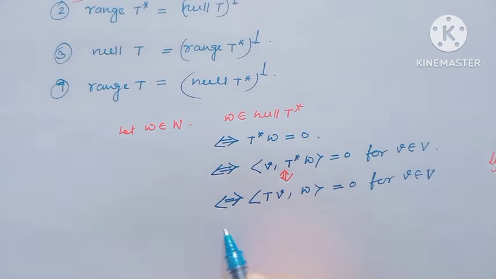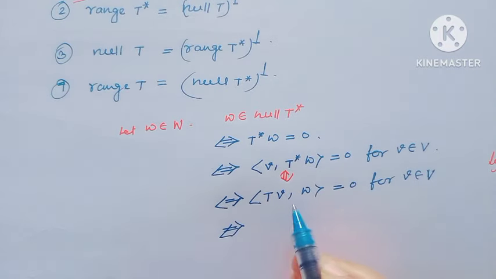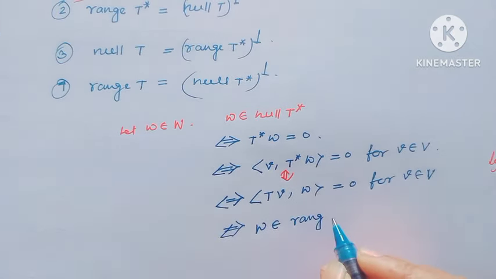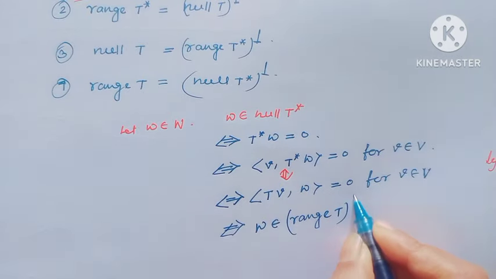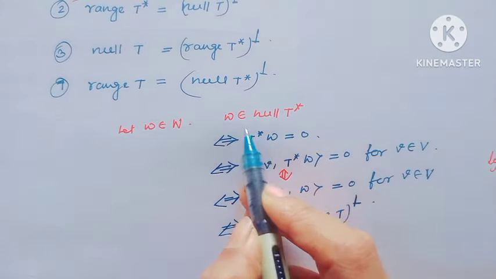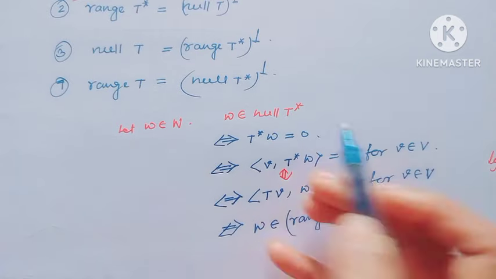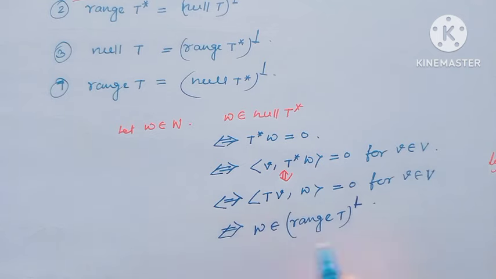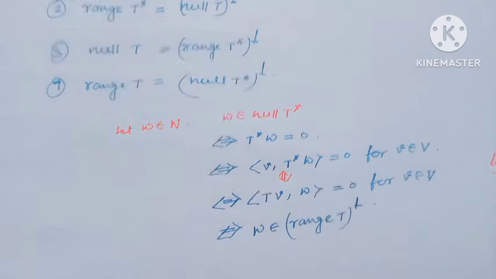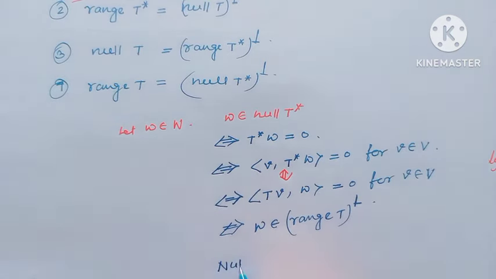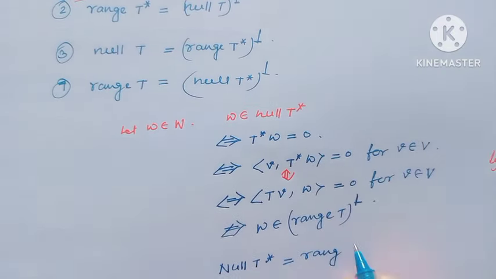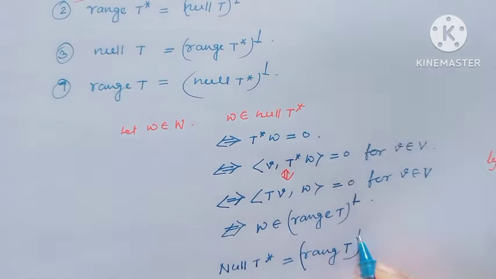So the inner product of Tv with w equals 0 implies w belongs to the orthogonal complement of the range of T. So here, considering w belongs to the null space of T star, I have got w belongs to the orthogonal complement of the range space of T. So that implies the null space of T star equals the orthogonal complement of the range space of T.